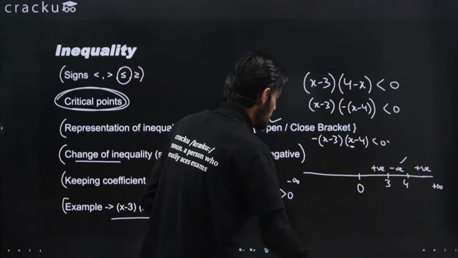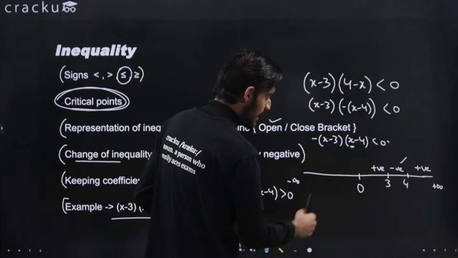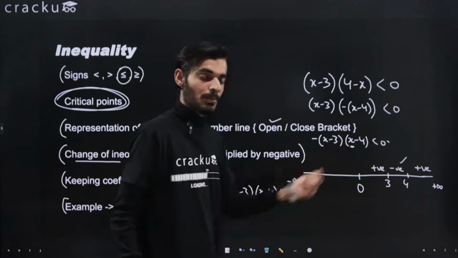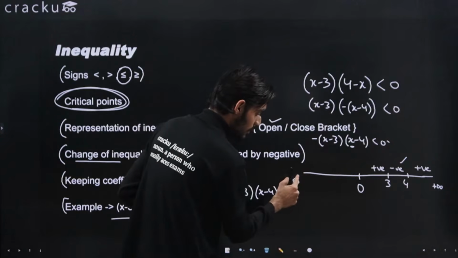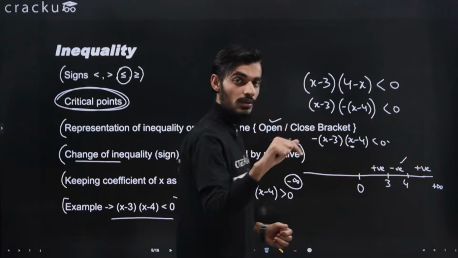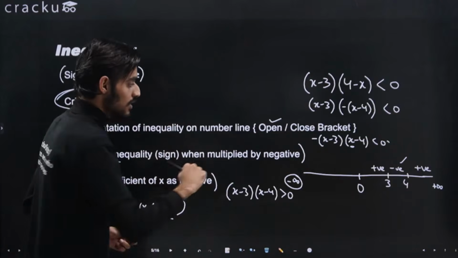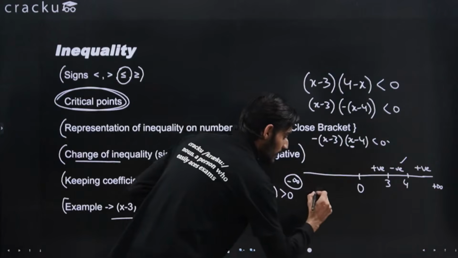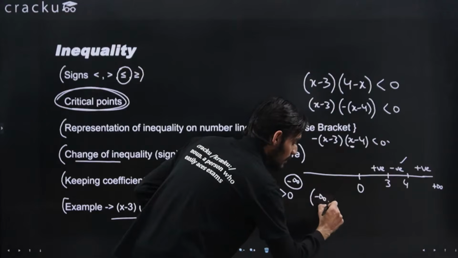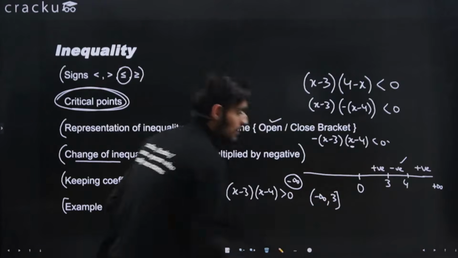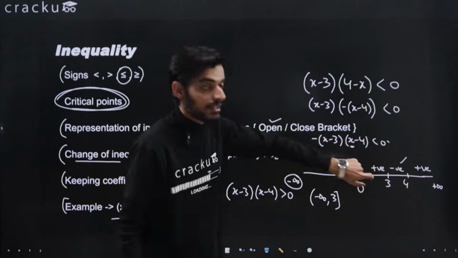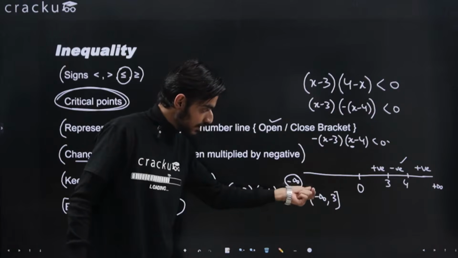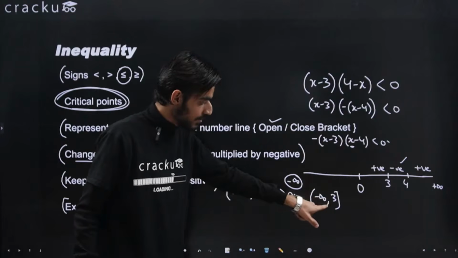And one more important thing is, let's say in one case I get the answer to be in this range. If the answer comes out to be in this range, then how will you represent it? See, you will always take the infinity under an open bracket. You will never include the infinity. So let's say if the answer comes out to be in this range and 3 is included, then you will write it as open bracket minus infinity comma 3. Okay, if the answer is in this range and 3 is included based on the conditions, then you will write it as minus infinity open bracket here, then comma, then 3.